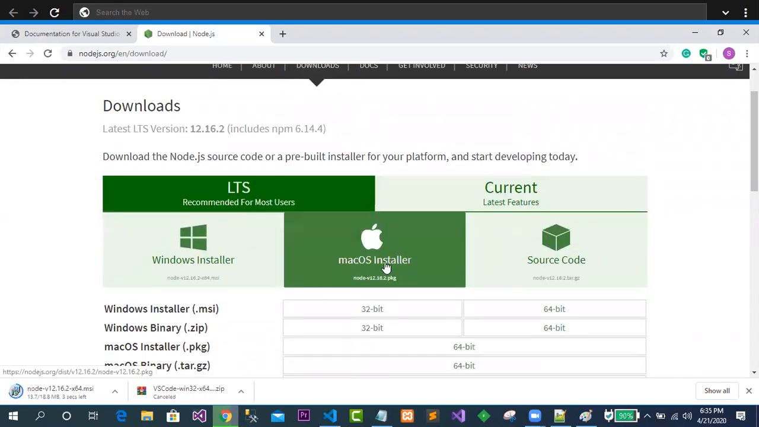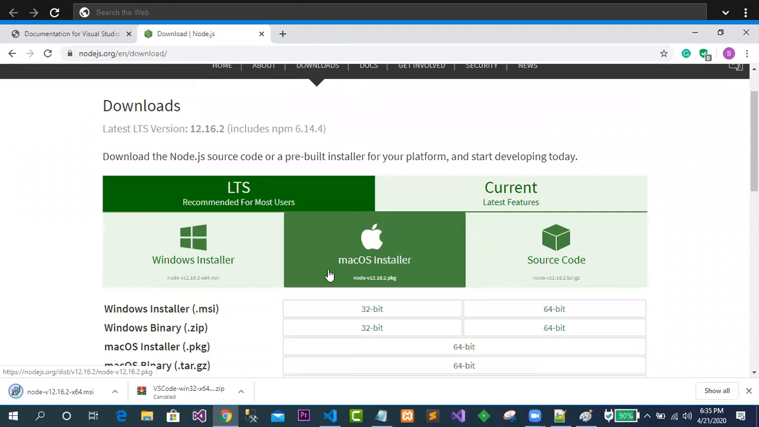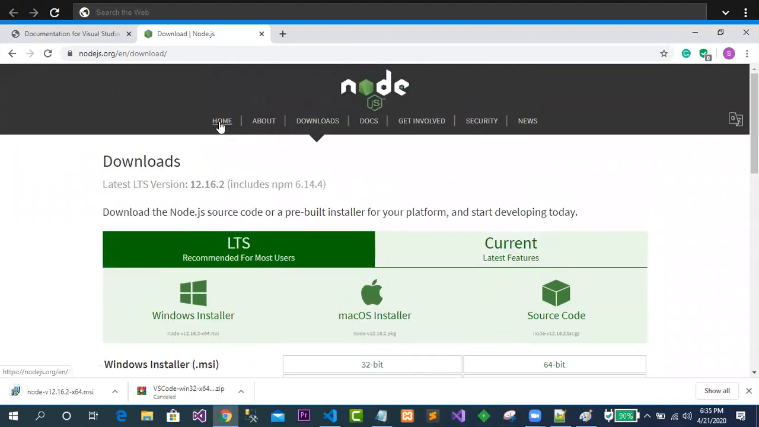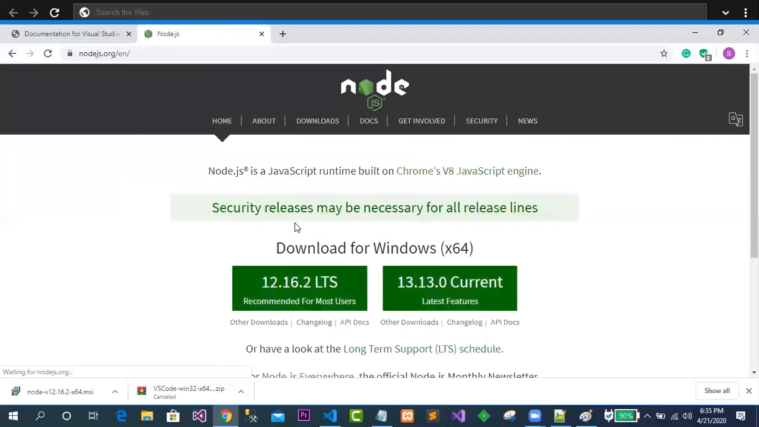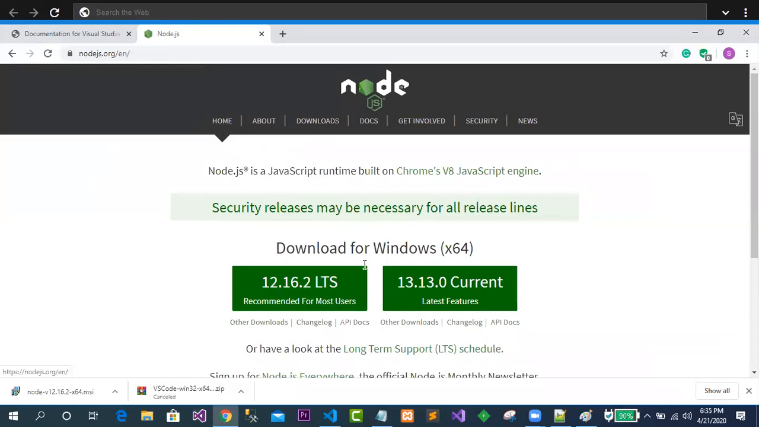After successful installation of Node.js, you can check whether node has been installed or not by writing some commands. You can go to the home page, and you can see both links are here to download. It is written recommended for most users, and the latest features, meaning newly added features. This one is not the finalized one, this is the finalized one. Suppose I am just downloading this one, you just click on that.